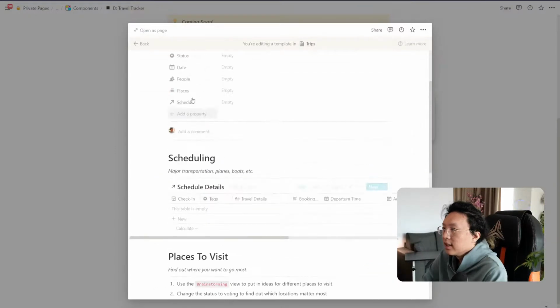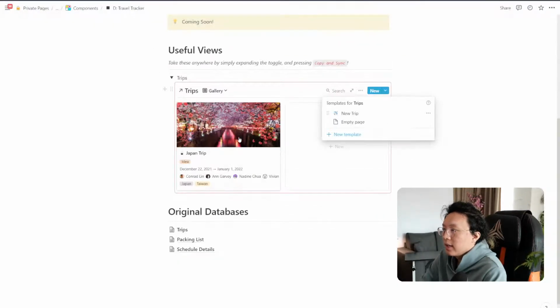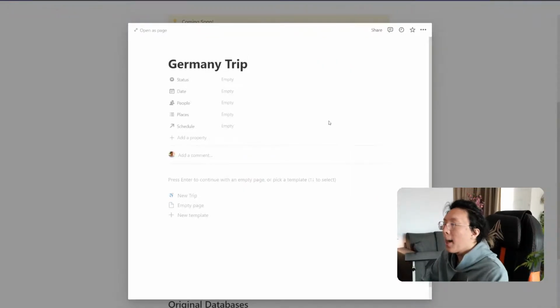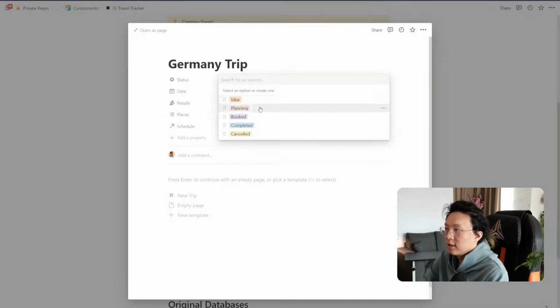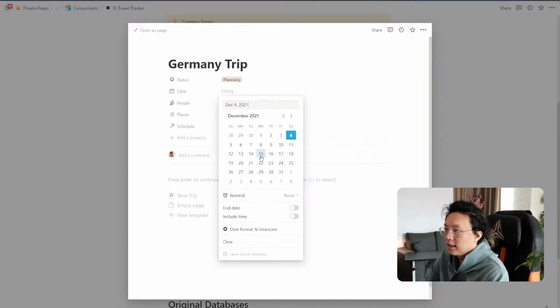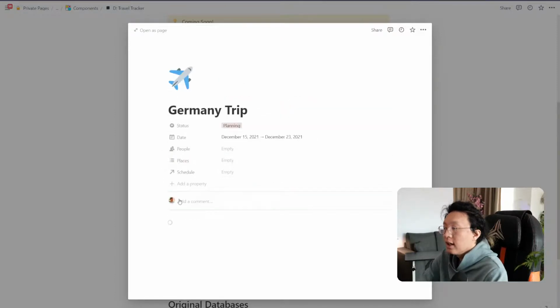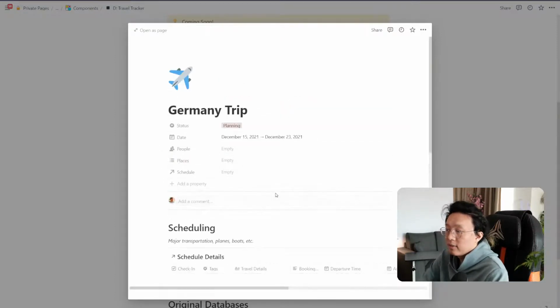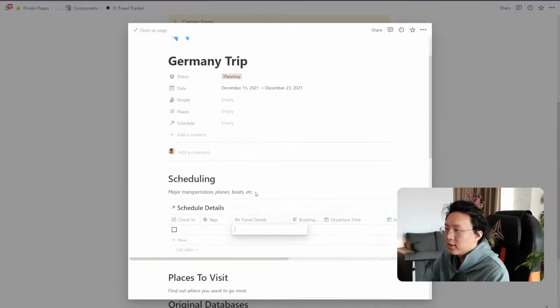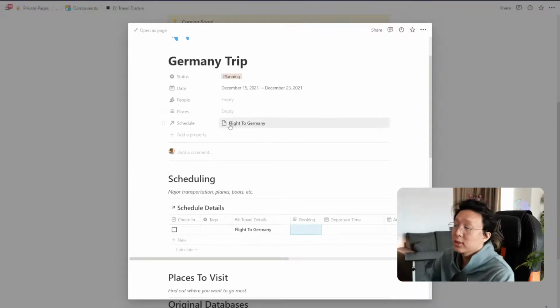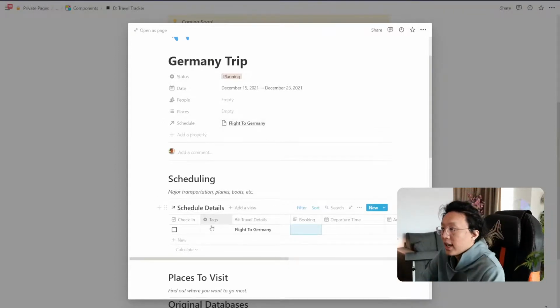Budgeting is all there. So now what happens is if I go ahead and I make a new trip, let's say I make a Germany trip, and I'm going to make the status to be also planning, and then the dates, again, just put a few dates randomly. If I click on new trip, automatically everything gets created for us, right? And if I make a new schedule, let's say flight to Germany, you can see that it pops up at the top here. So it's really, really cool, really, really simple. And I hope you enjoy this component because it just makes it really easy for you to keep track of all the different schedules.